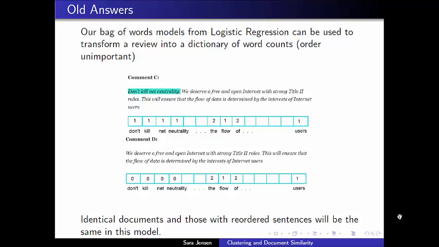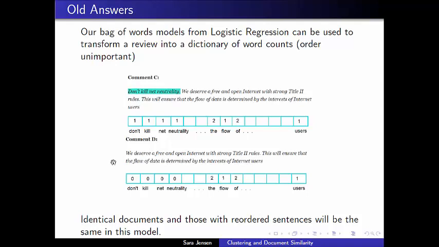Here are some old answers, shall we say, things that might come to your mind immediately for ways that we could analyze this problem. What we're going to do is take every single text document and totally strip it of its order. We're going to take the words that occur, we're going to count them, and we're going to store them in a big long list of words. We're going to take every word that appears in every comment and use that as our dictionary, and then we will run through a document and count the number of times that that word occurs in the document, again, regardless of the order in which it occurs.